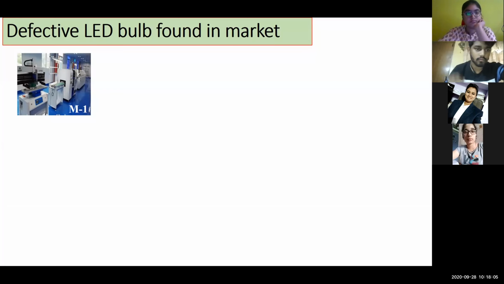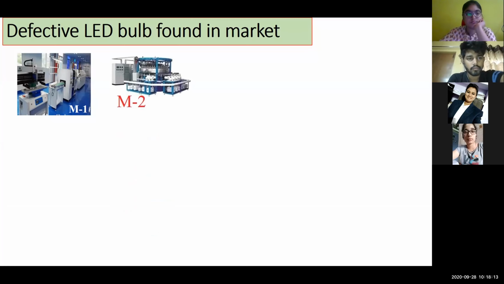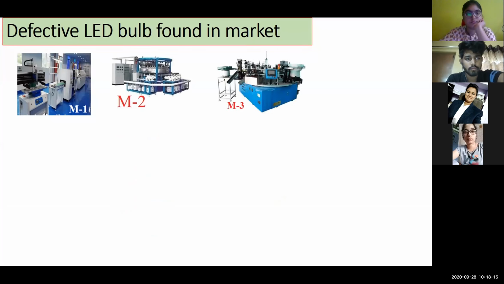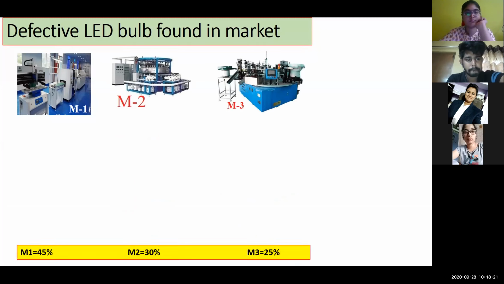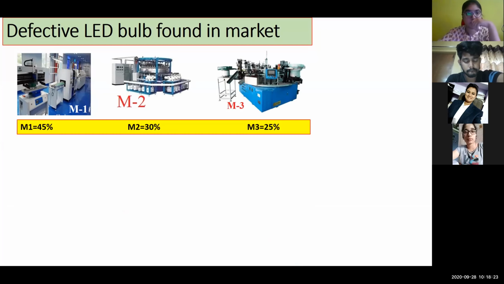Now what he is having, as he got a bulk order, he will be using many machines. All of you see, here is machine 1, here is machine 2, and here is machine 3. As the look appears, the capacity or production volume varies. Say for example, the capacity mix is like this, okay?